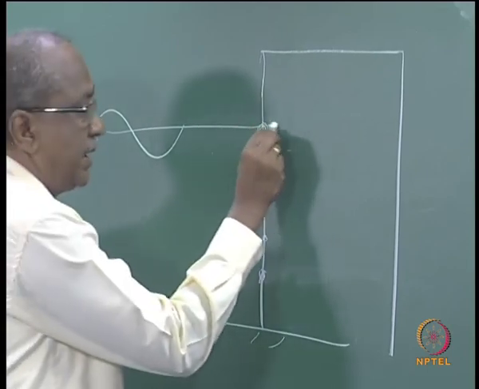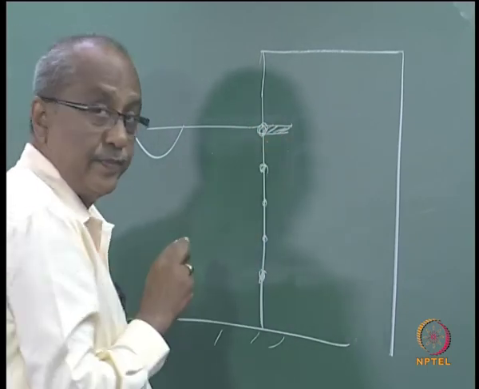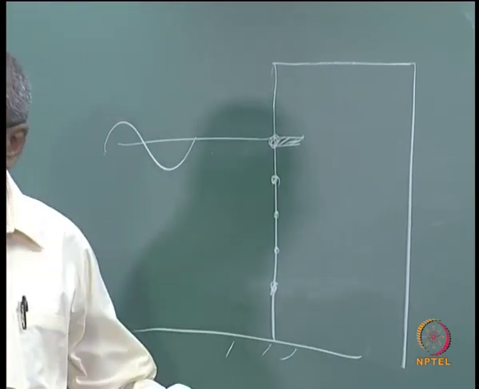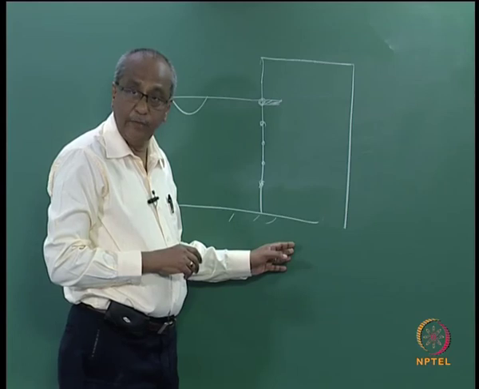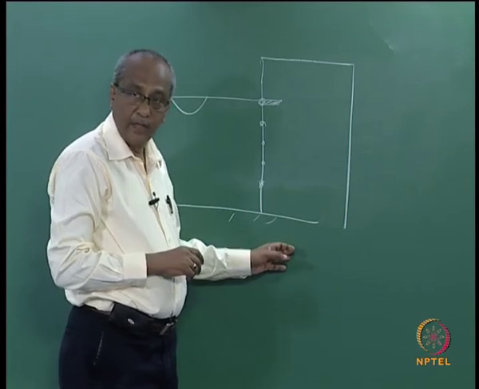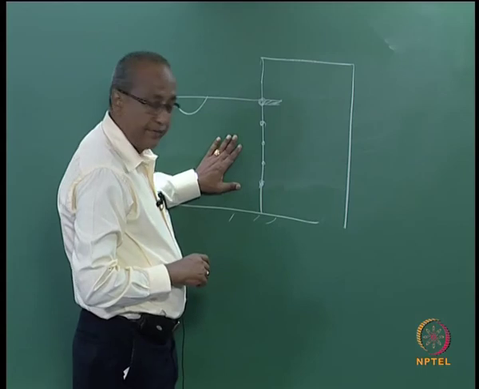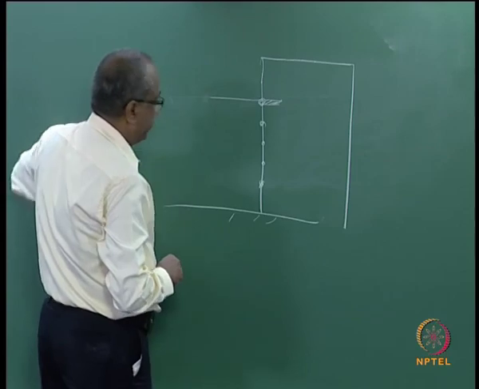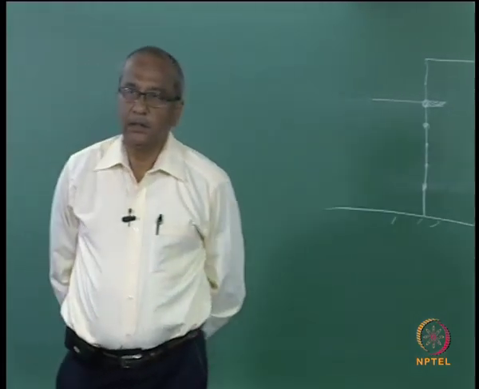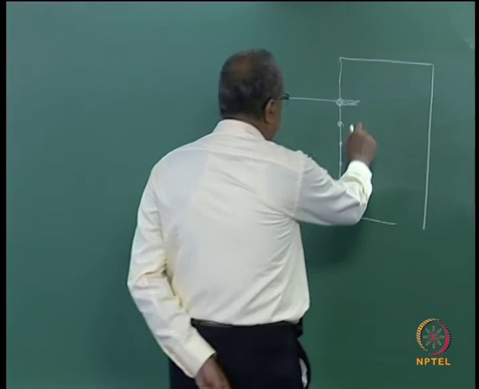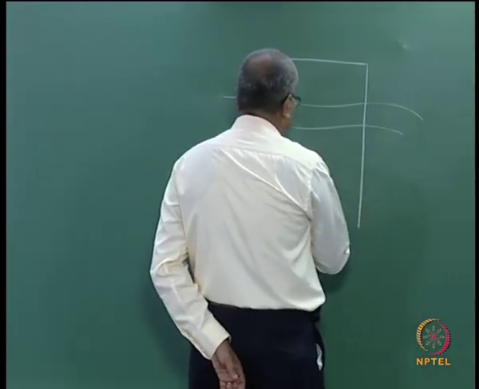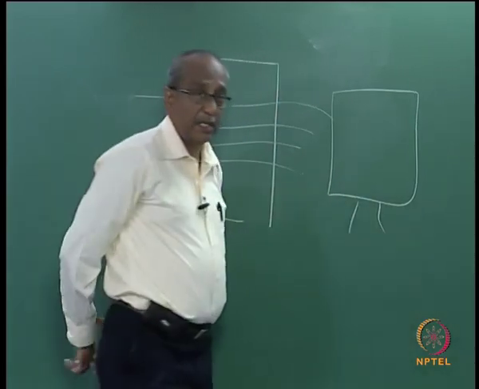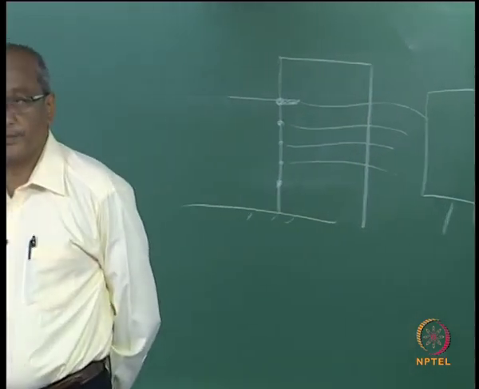You will install the pressure transducers and then fix the wall rigidly to the flume bed, and you will leave it as it is, and without the wave, there will not be any wave. Now you are connecting all these things to the data acquisition system, or to a computer via the data acquisition system.